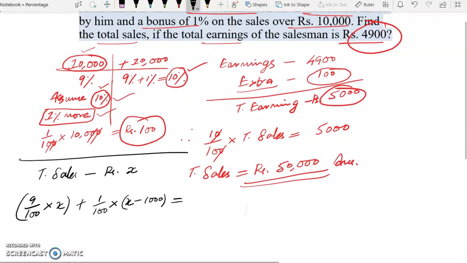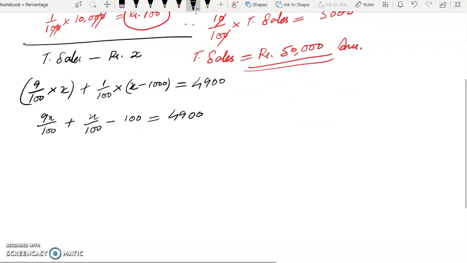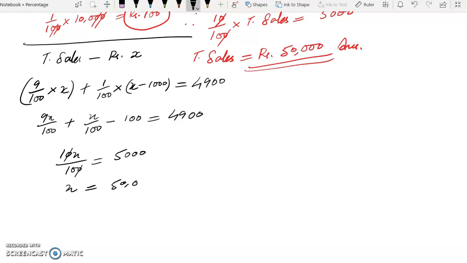And his earning is how much? Rupees 4,900. This will give us 9x by 100 plus x by 100 minus 100 is equal to 4900. This will give us 10x by 100 is equal to 5,000. So our x will be how much? 50,000 rupees.